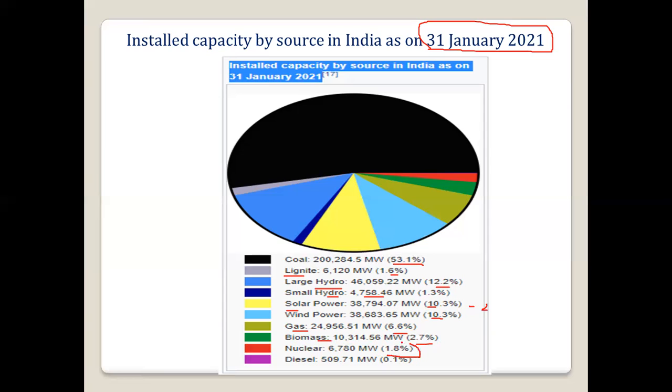Then nuclear, still there is much scope for the nuclear power plants. If we see the advanced countries, the main source of power generation will be nuclear power. So still we can improve this part. In the future, coal will be reducing, and the increase will be there in the renewable energy sources, and also in the nuclear power.